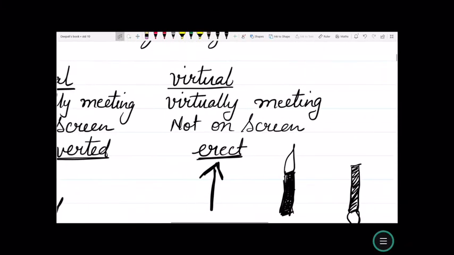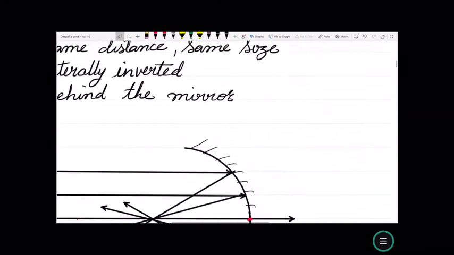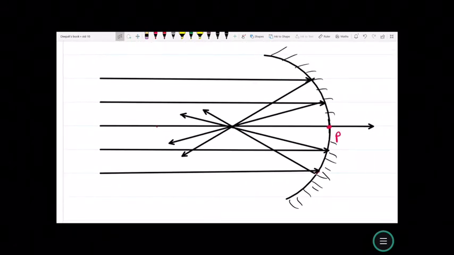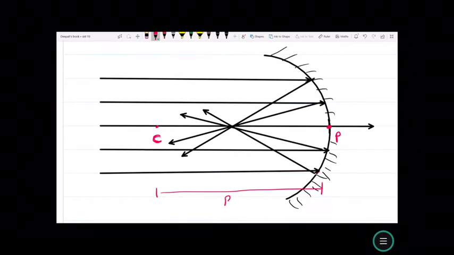So, if we go back again to the diagram, if this is the circle or the sphere and this is the center of the circle whose part is this mirror, then C is the center of curvature and the distance from C to the pole P is called the radius of curvature.